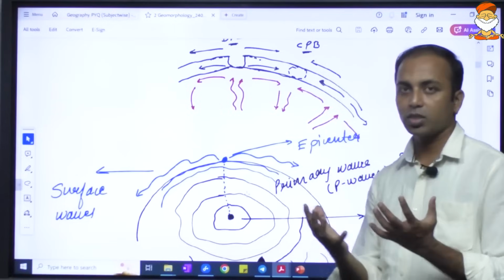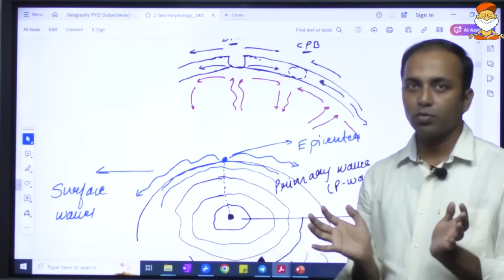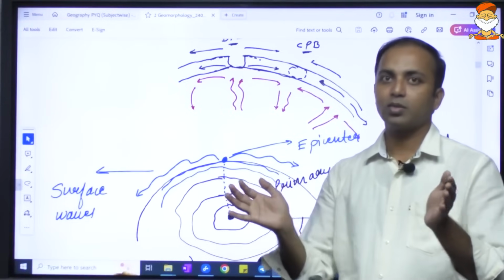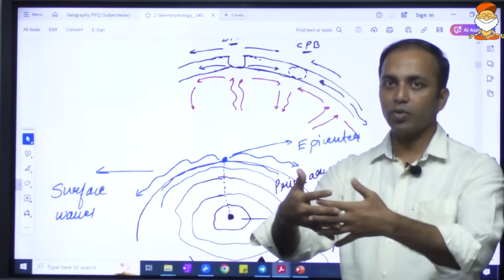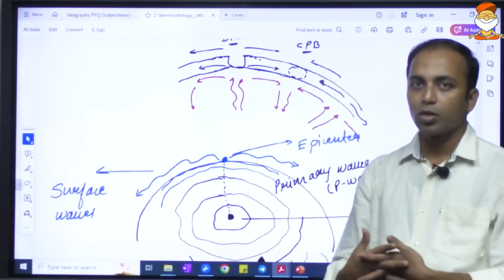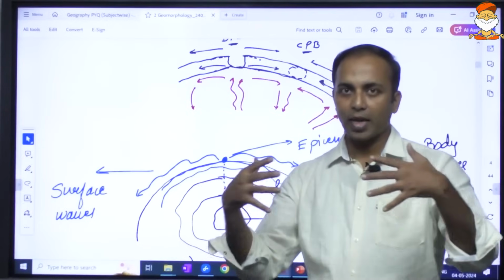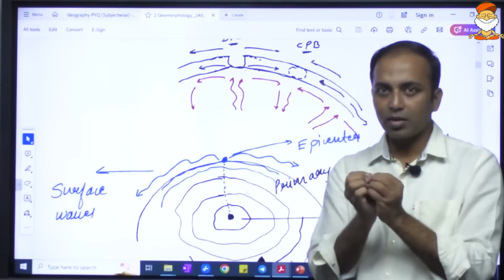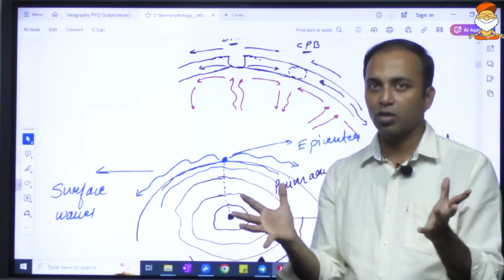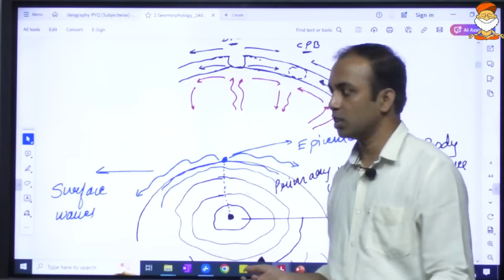Since Earth is a sphere, when a plate moves away from one place, at some other place it converges. When plates converge, there will be friction and accumulation of energy, and when this energy is released, it causes seismicity.